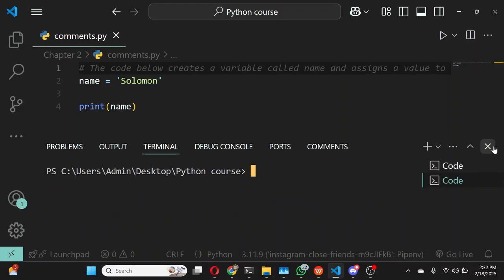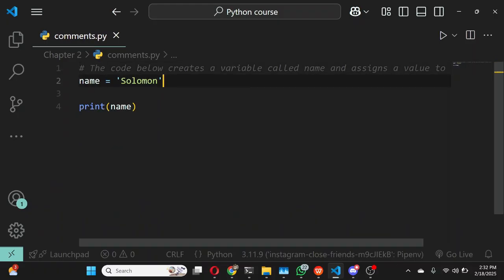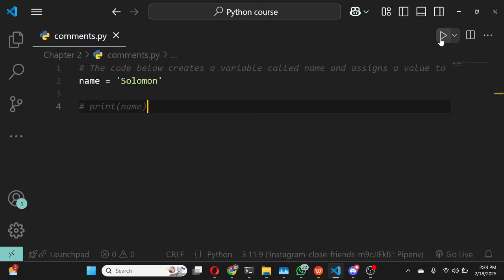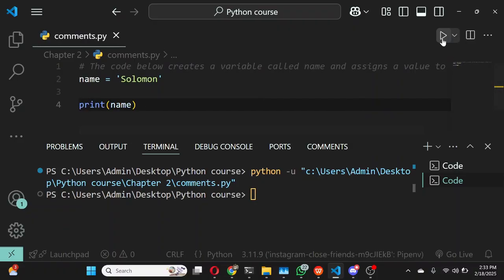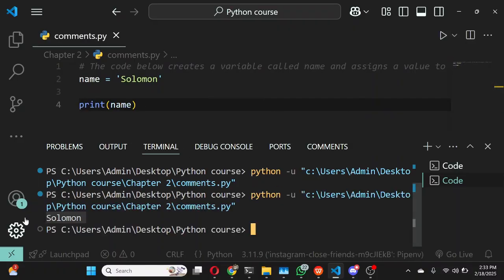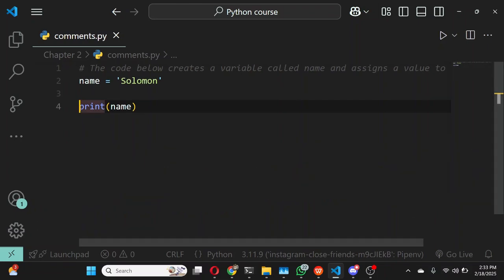Now, a different approach that you could use comments for is, for example, when you have a piece of code that you've written, but you don't want to necessarily delete it, you just don't want it to run. What you can simply do is comment it out. You can just put the hashtag in front of that piece of code, and this automatically becomes a comment, and Python doesn't run it. Once I run the program, you'll see that nothing gets outputted because we had commented out this print statement. But the moment I remove it and click run, you can see that Solomon gets printed out. So that is basically what we can use a comment for in Python.